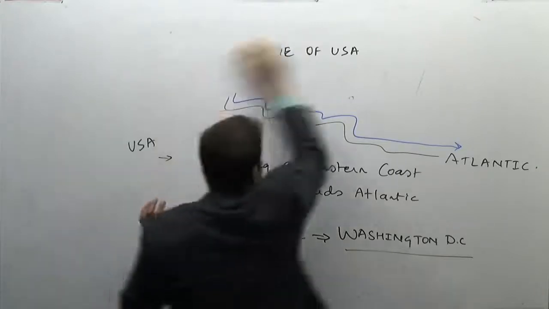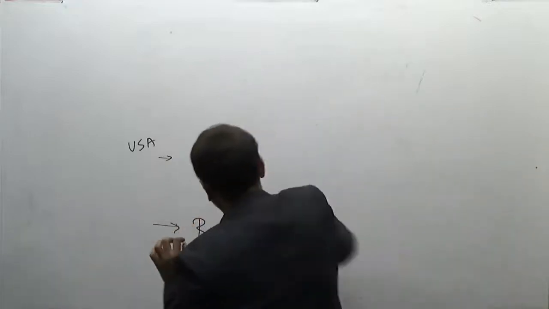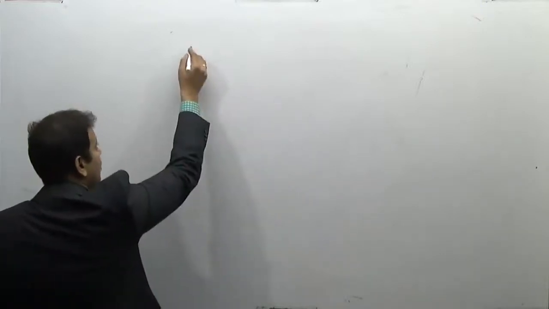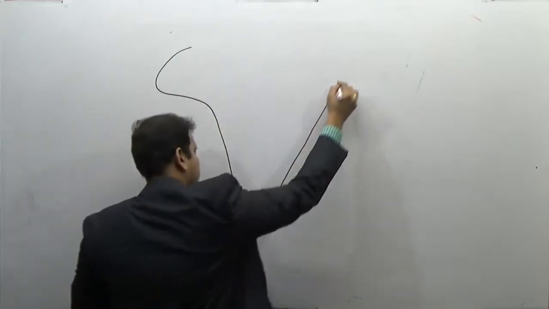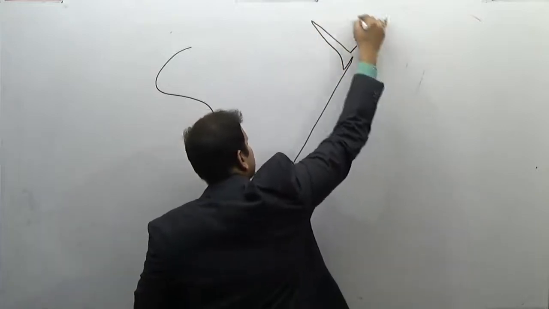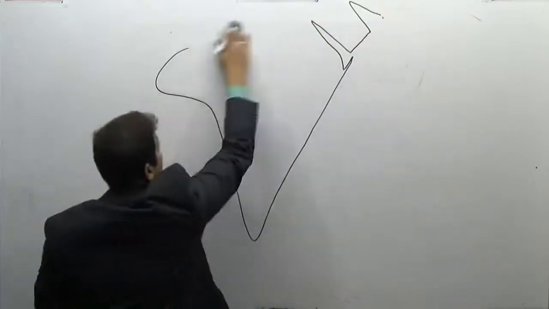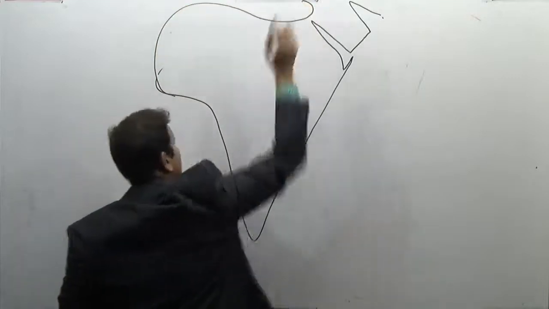Similarly, there are series of cataracts. What are these cataracts? As I told you, they are waterfalls of larger dimensions. Now this region, that is Africa.